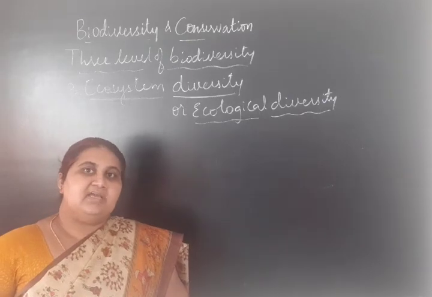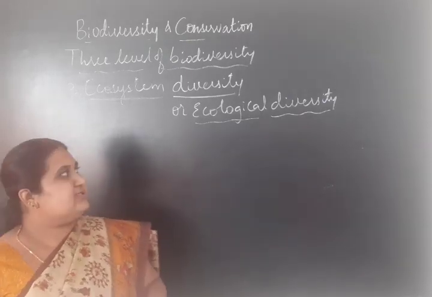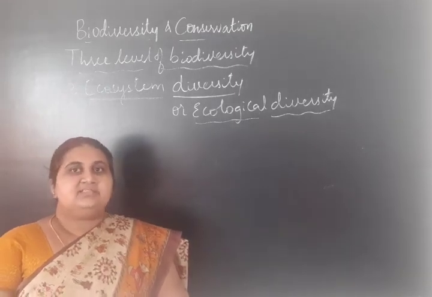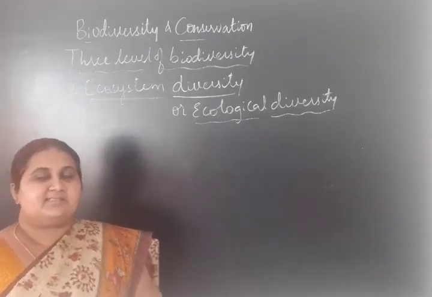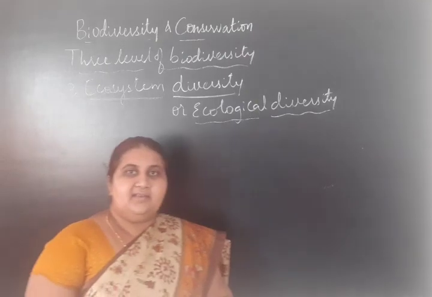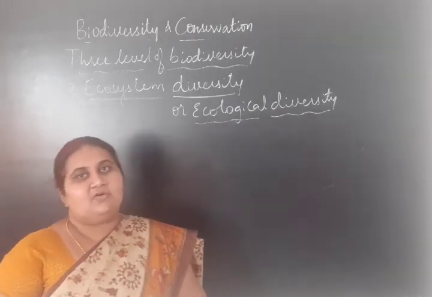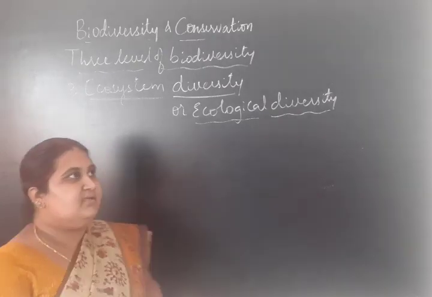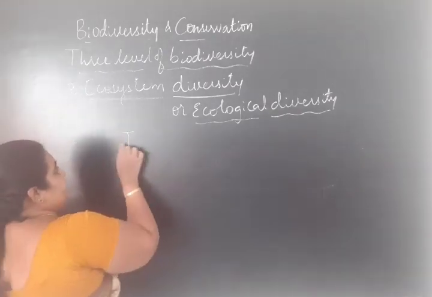The diversity at ecosystem level is called ecosystem diversity, or the different ecosystems existing within a geographical area are called ecosystem diversity.